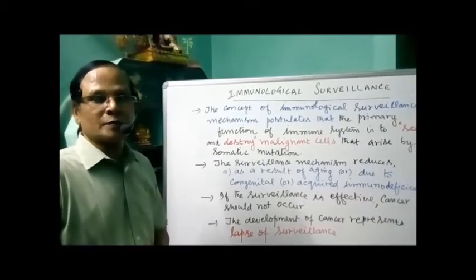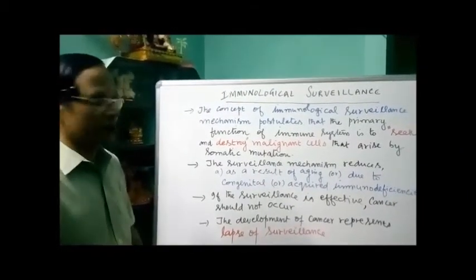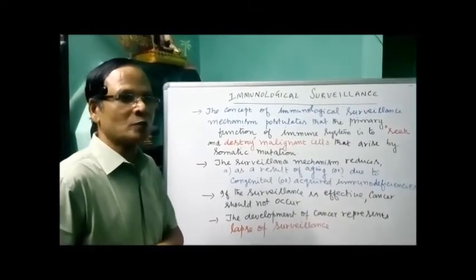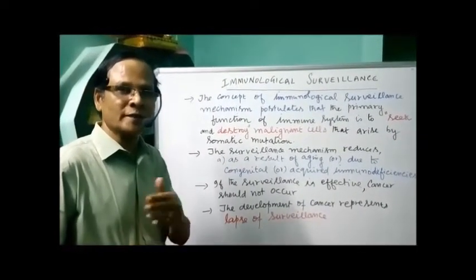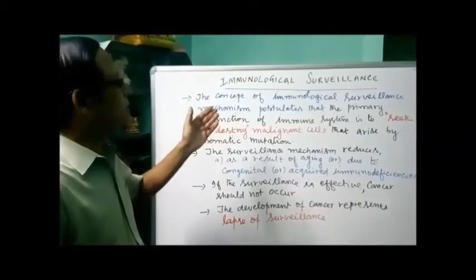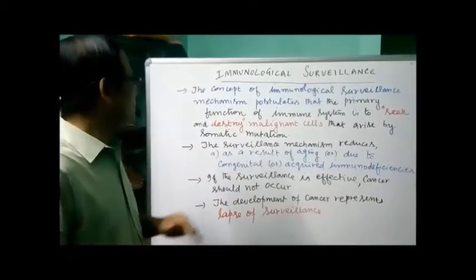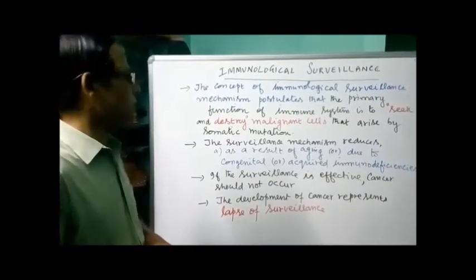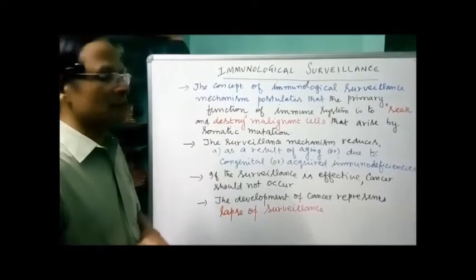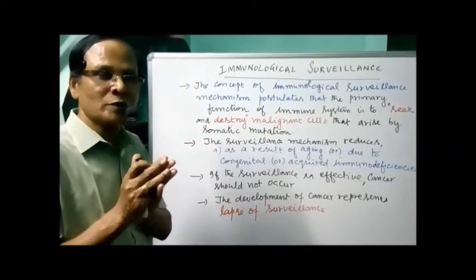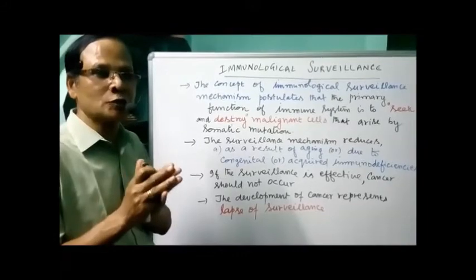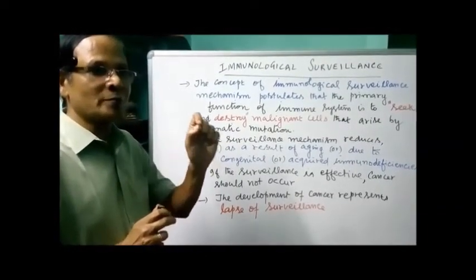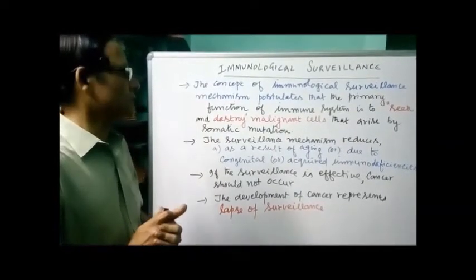Now, what is the concept behind immunological surveillance? This actually looks at how far the immune system is working, and what the reason is that it is not working against cancer. The concept of the immunological surveillance mechanism, looking after the functions of the immune system, postulates that the primary function of the immune system is to seek and destroy the malignant cells. Just to find out which are the malignant cells and destroy them.